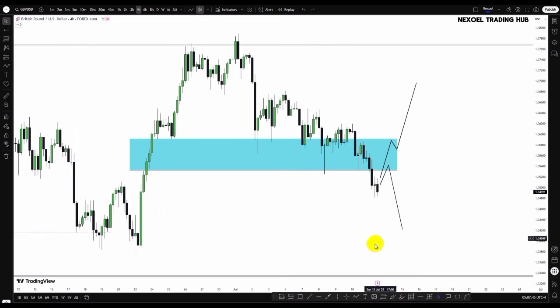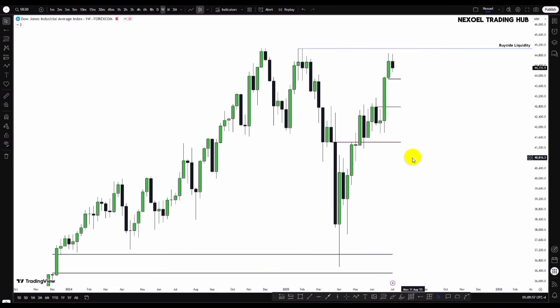So let's check out the other pairs. Here in US30, what we can see from the weekly time frame, we identified the all-time high and how price returned here to the bullish fair value gap and the bullish movement to the upside. Price reacted at this weekly bullish order block, and we can see bullish impulse. So clearly the draw on liquidity is the buy side liquidity resting here.